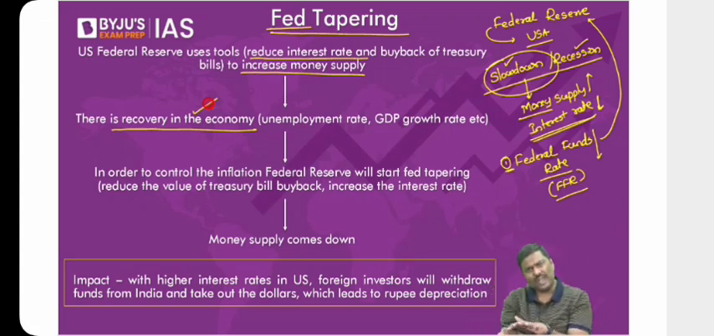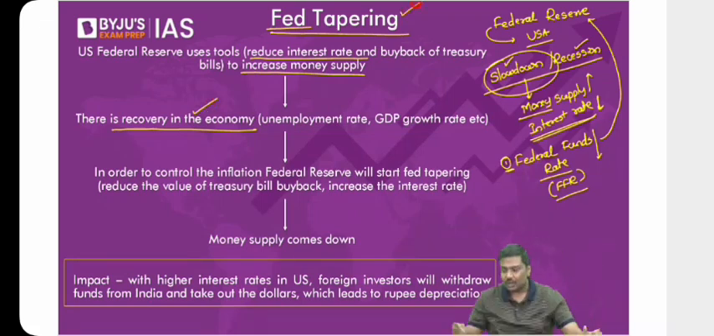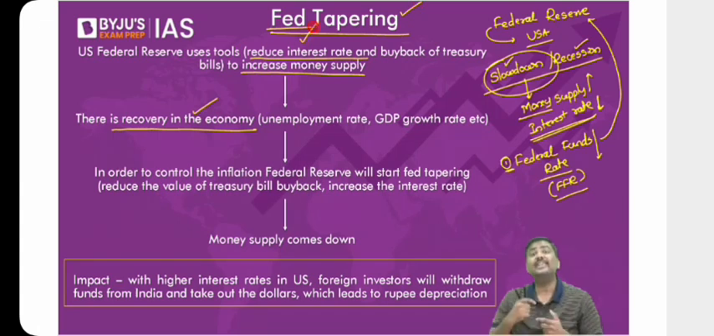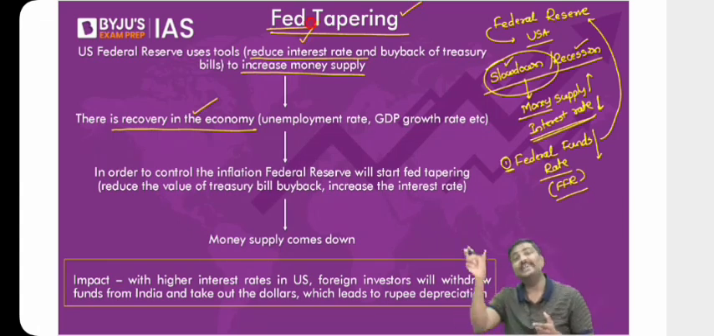Should they continue to have the same federal funds rate? Should they continue to purchase the same number of government securities? Absolutely no. They should not do that. What they will do is they will start controlling, reducing the money supply in the economy. Right? They will simply reduce the money supply. And this policy of reducing money supply is called Fed tapering. Federal tapering, in short, Fed tapering. I hope you understand this.